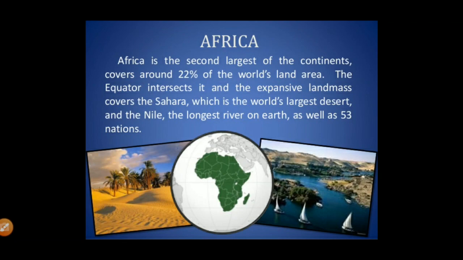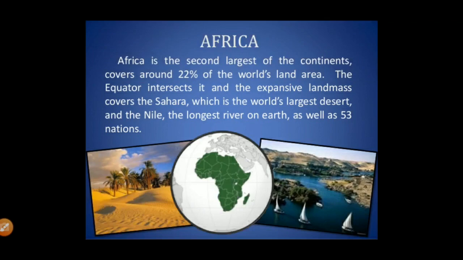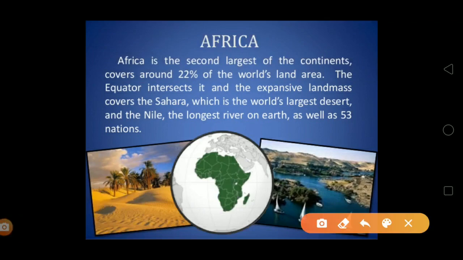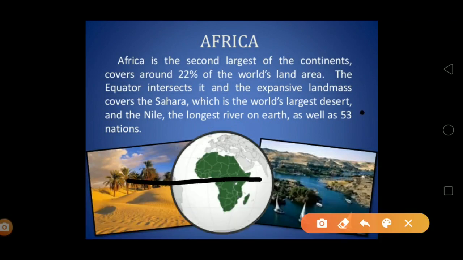Okay, the equator intersects the expansive land masses and covers the Sahara. You can see that this is the equator line. I am drawing it here. The equator is here. You can see this is what the equator is. The equator is dividing Africa into two parts.